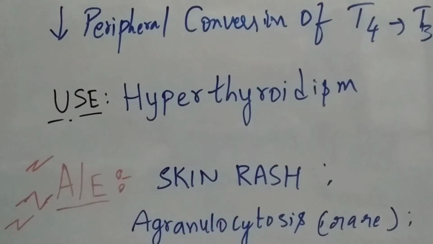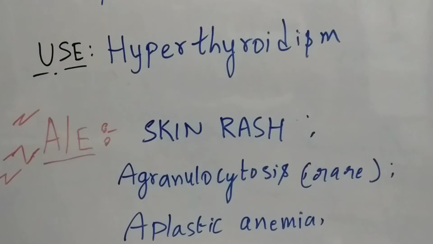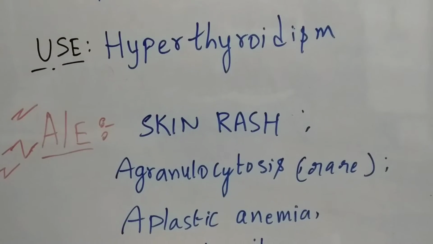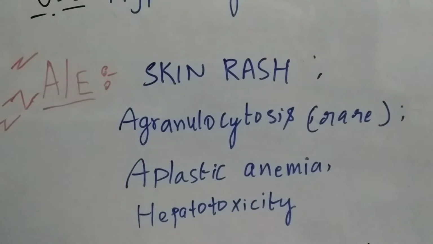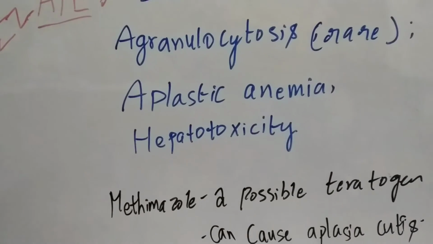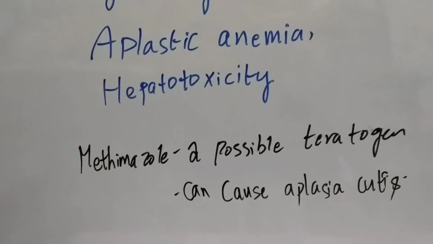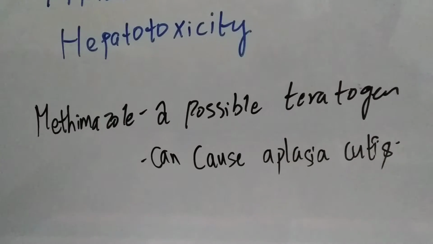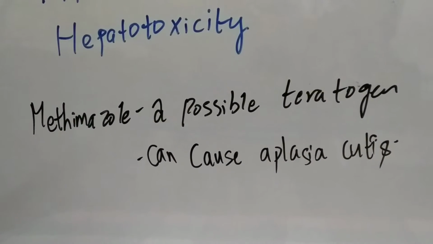So what are the adverse effects? Skin rash, agranulocytosis, which is rare, aplastic anemia and hepatotoxicity. So what is the adverse effect of methimazole? It is a possible teratogen and it can cause aplasia cutis.